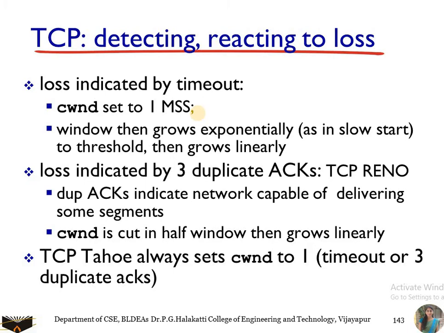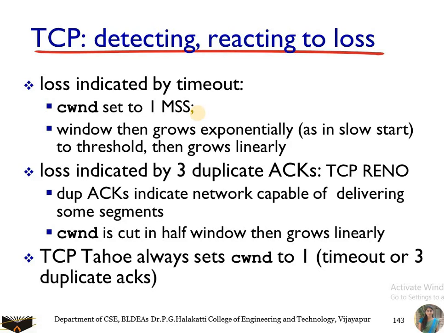You have seen 2 cases here. The first one is, if you detect the loss of the packet by timeout mechanism, then you are going to set the congestion window to 1 MSS. That mechanism is called TCP Tahoe. Whereas in the second case, where you come across 3 duplicate acknowledgements, you are going to reduce the congestion window to half. Then you are going to call it TCP Reno.